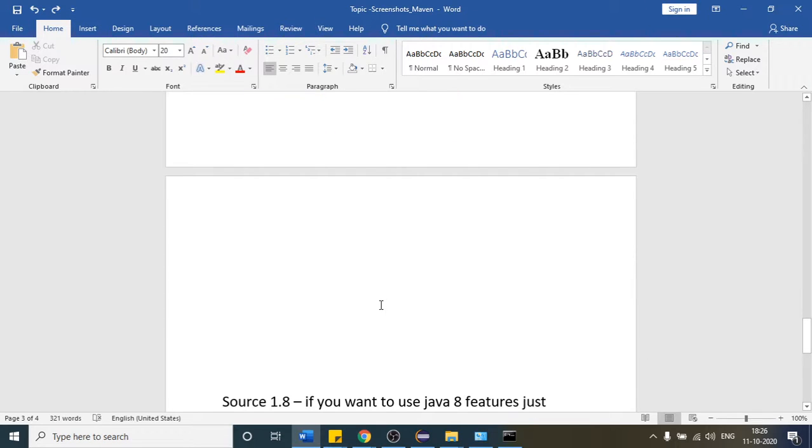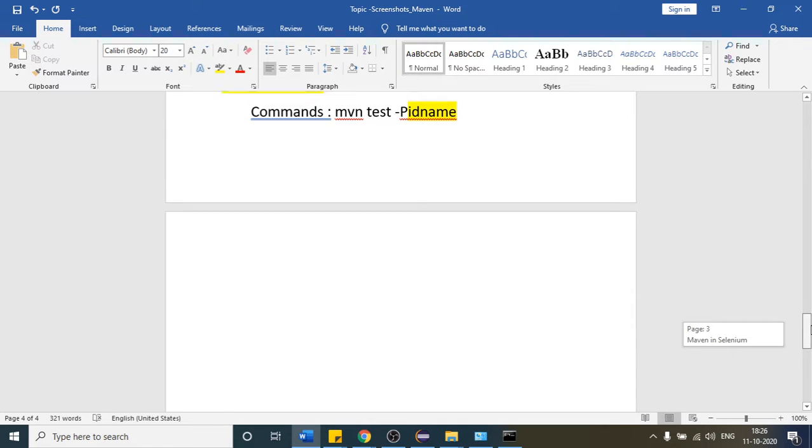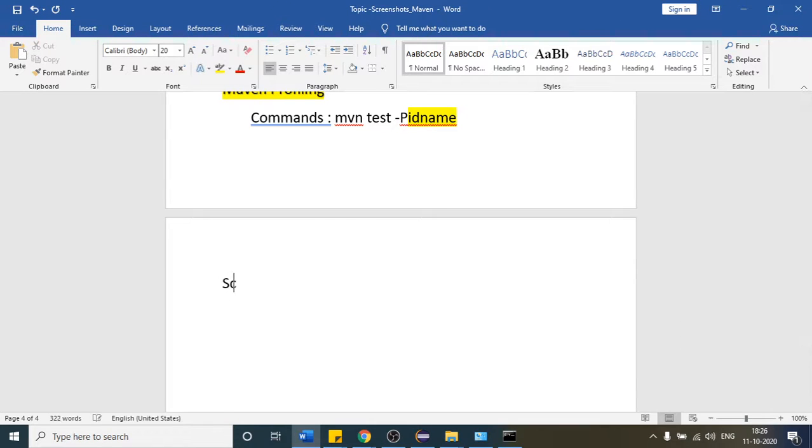So let us see one more concept. Let me write it here only. Suppose you want to take a screenshot, then how are you going to achieve that in case of Selenium? Should I proceed forward or not? I hope the Maven part is clear to everyone. Yes, correct. Okay, so let us see one more topic quickly. It is a very small topic: screenshots in Selenium.